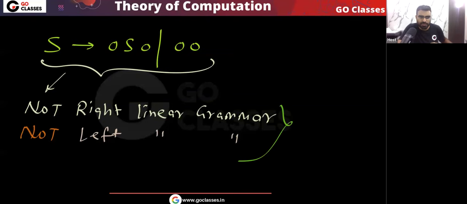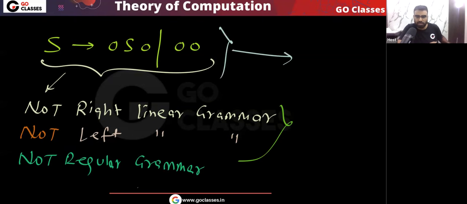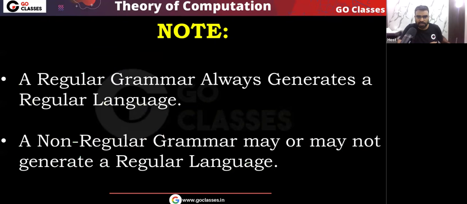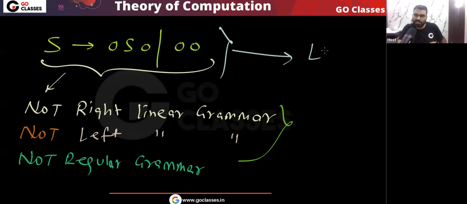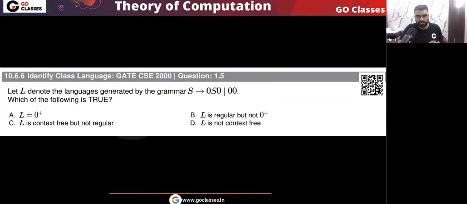Because it is not right linear and not left linear, this grammar is not a regular grammar. But remember, I told you a non-regular grammar may or may not generate a regular language. Here you can see the language actually will be regular. Very simple point. Now let's move on.